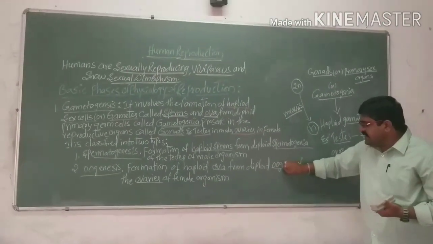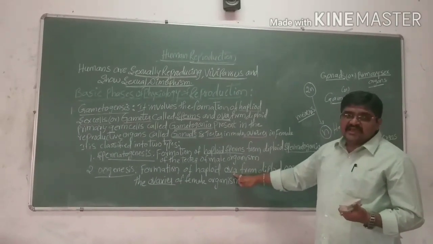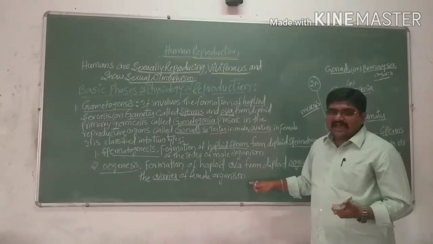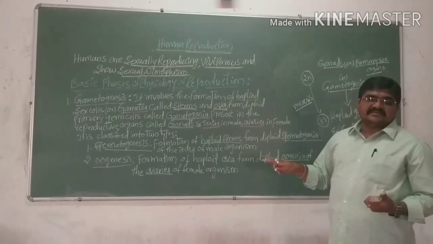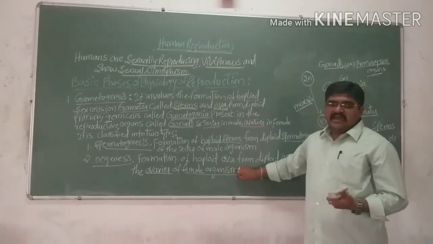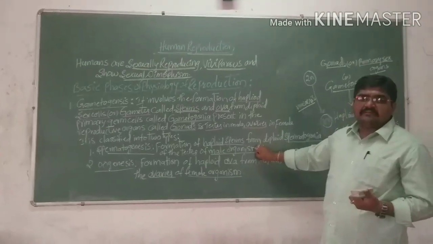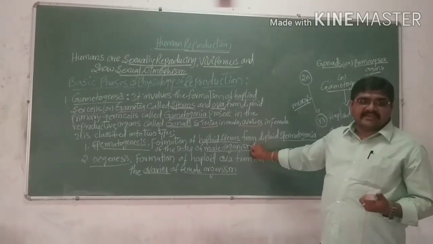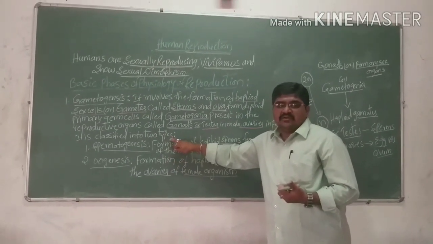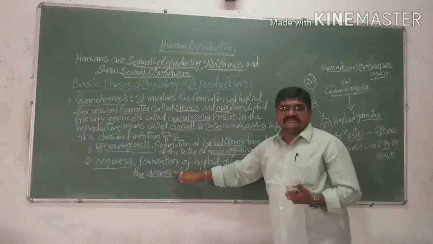From the diploid oogonia, haploid gametes are produced, called the egg or ovum. Oogenesis takes place in the female reproductive system and spermatogenesis takes place in the male reproductive system. So these are the two types of process: spermatogenesis and oogenesis.